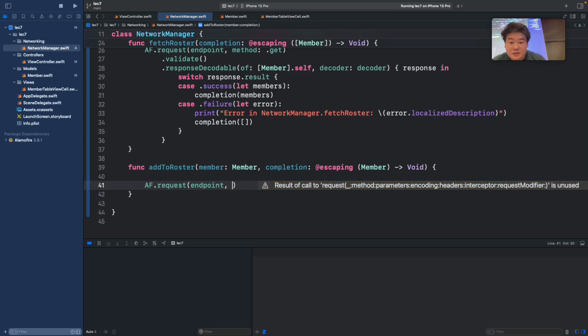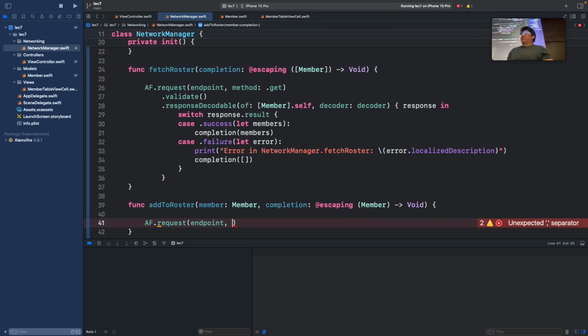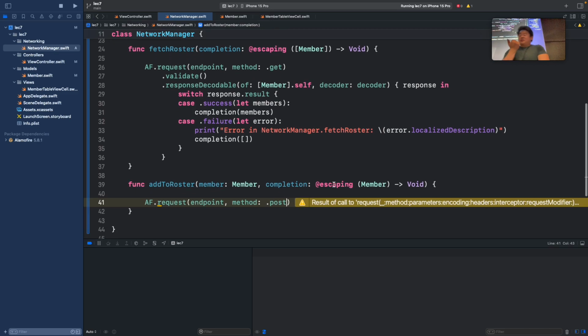So rather than using a GET request this time, does anyone know what sort of request we'll be using to add a member? Yep, exactly, a POST request. So instead of .get, we'll use the method .post. Unlike before, with a GET request, this is all you really needed. However, this time we're actually passing information into the backend, right? So what we actually need to do is encode our information into a JSON format.